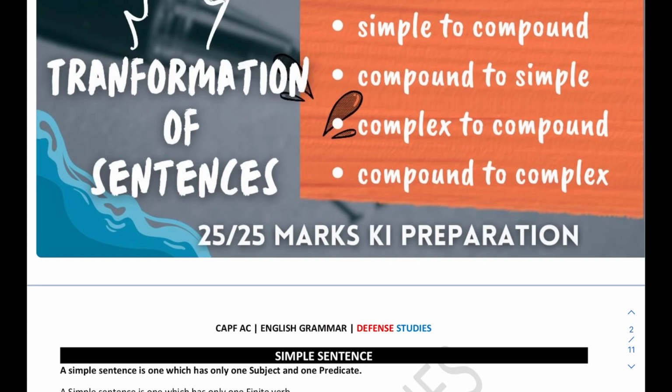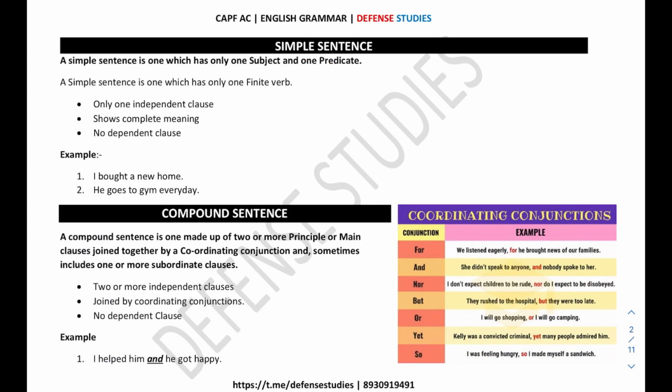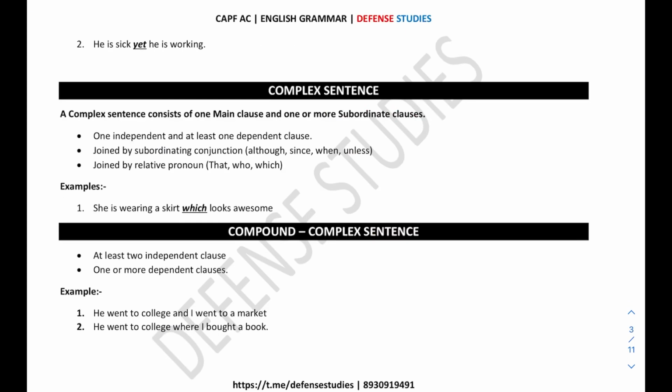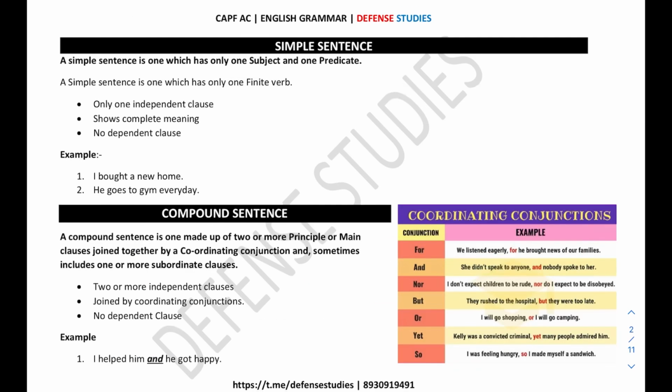Okay, so let's begin. First of all, you need to understand what is a simple sentence, what is a compound sentence, what is a complex sentence, and what is a compound-complex sentence. The fourth one is optional. आप इसको याद करना चाहें नहीं चाहें, that is okay. But the three are really very important.